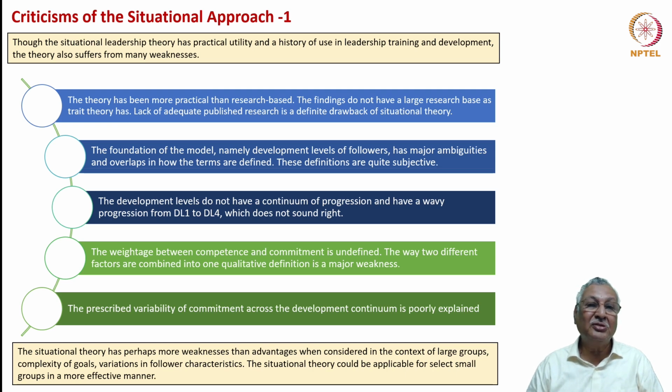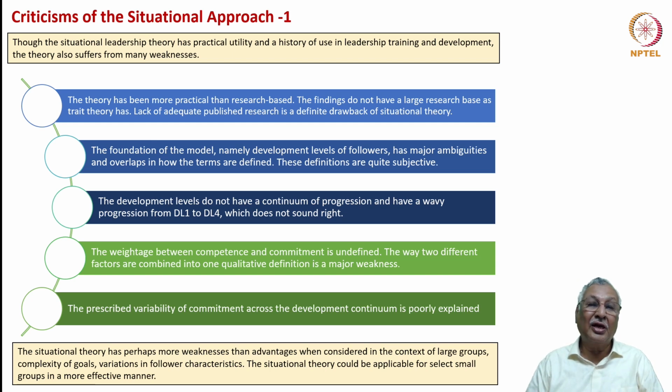There is no science behind that, nor is there any art which says that a D1 follower can become a D4 follower by adopting ABCD type of inputs and development mechanisms. That is the biggest drawback of the situational approach.